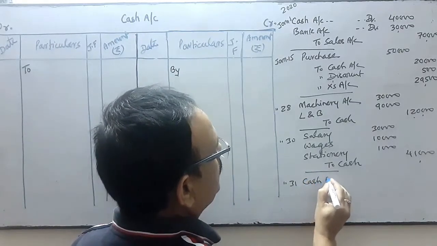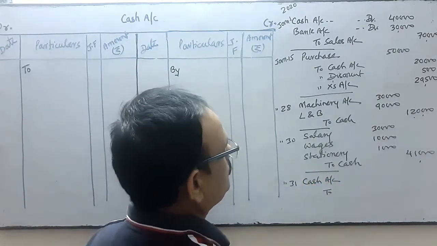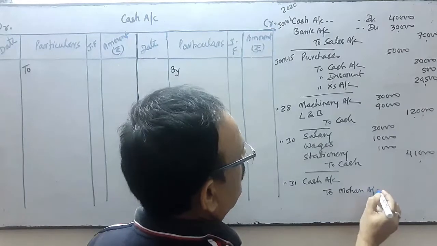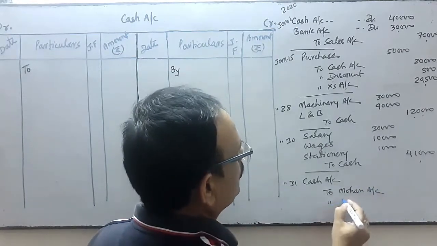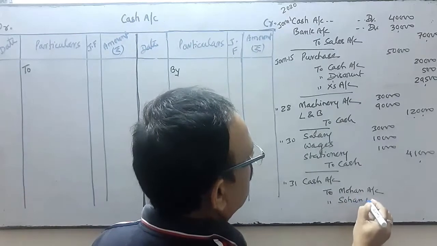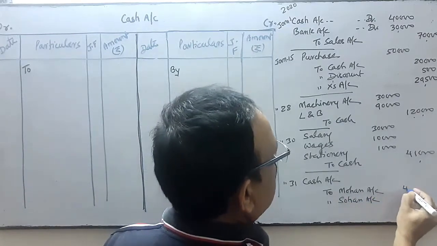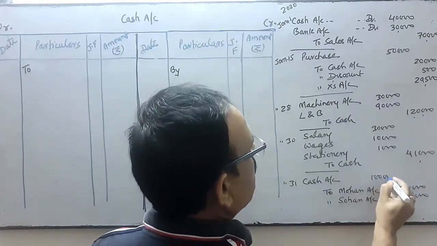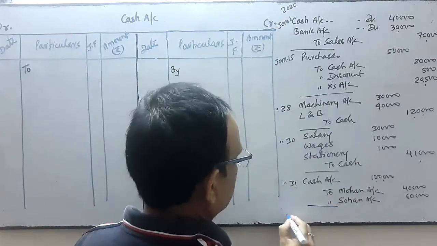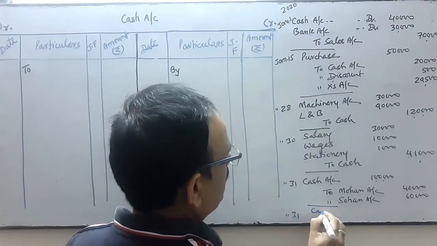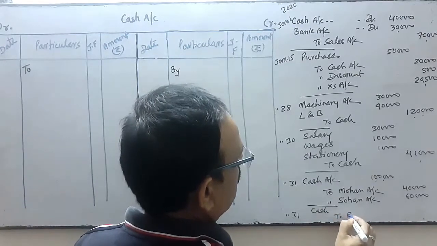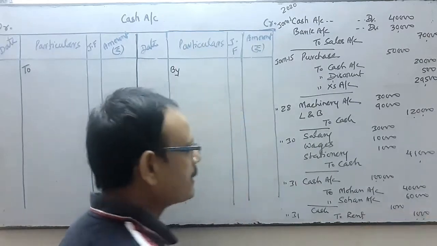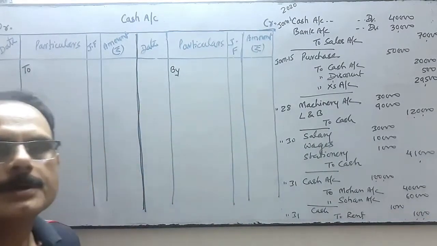Next is on January 31st, cash account debit to Mohan account, to Sohan account, 40,000 and 60,000, total 1 lakh cash is received. Next, on the same day, suppose cash account debit to rent account, 1,000 is the rent. These are the transactions related to cash.